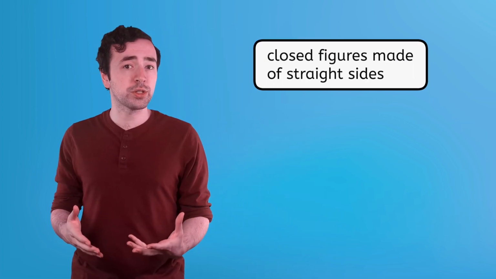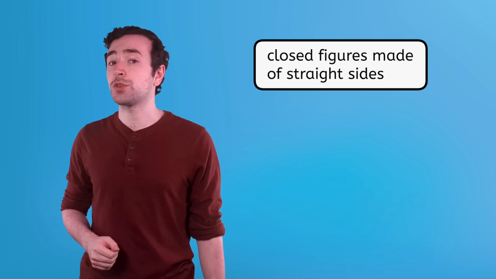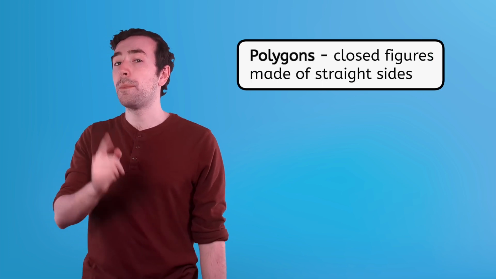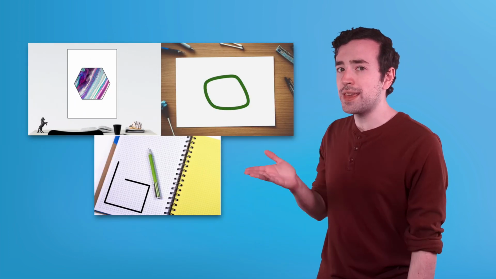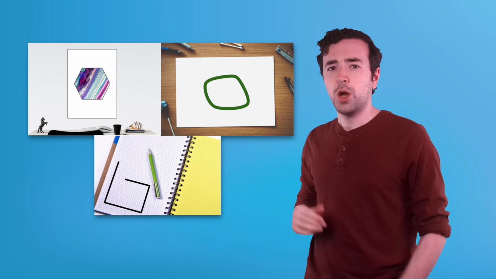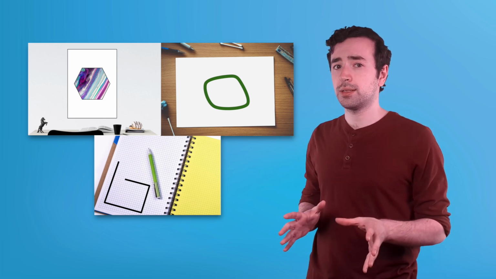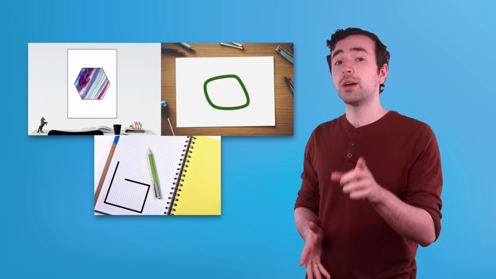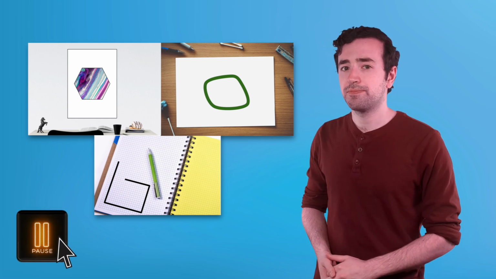In the first half of this unit, we'll focus on some very specific two-dimensional figures. We'll work with closed figures or shapes made of straight sides, what we call polygons. Take a look at these two-dimensional figures again. Which of these are polygons? And why do you think so? Pause the video and record your thoughts.